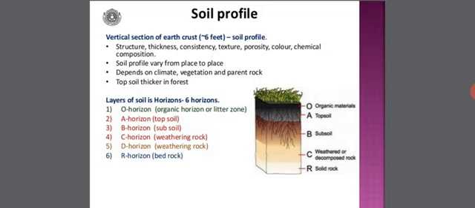Now coming to a brief look at some layers of soil, which are referred to as horizons, and there are about 6 horizons, like the O horizon, which you can observe on the right hand side of this slide with pictorial representation. The O horizon includes the organic horizon or the litter zone; the A horizon, which is nothing but topsoil; the B horizon, nothing but subsoil; the C horizon, which is also called weathered rock; and the D horizon is again referred to as weathered rock; and the R horizon, which is referred to as the bedrock, from which all other remaining layers will originate.